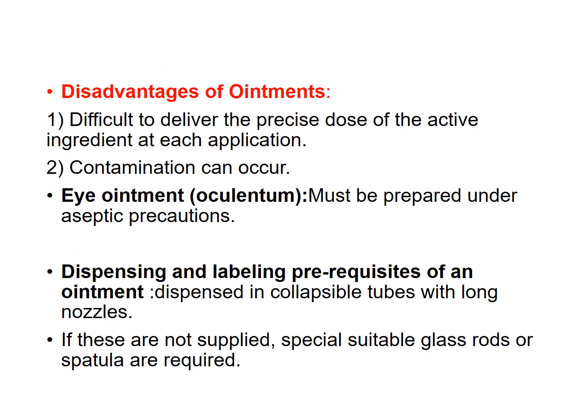So what are the disadvantages of ointments? Now, it is difficult to deliver the precise dose of the ointment with each application, and contamination can occur. This we have already seen. Now we have different types of ointments like eye ointment, and it must be prepared under aseptic precaution. What will be the dispensing label? It is dispensed in collapsible tubes with long nozzles, and if not supplied with that, it should be given with special suitable glass rods or spatula.